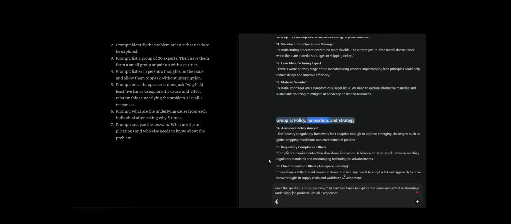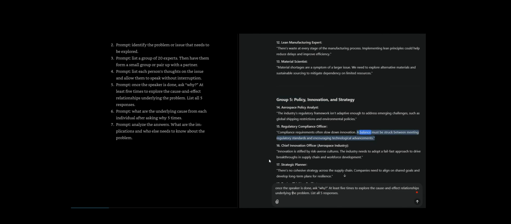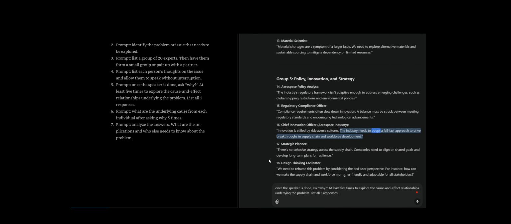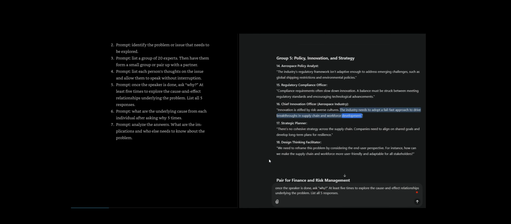Group 5. Policy, innovation, and strategy. 14, 15. A balance must be struck between meeting regulatory standards and encouraging technological advancements. 16. The industry needs to adopt a fail-fast approach to drive breakthroughs in supply chain and workforce development.